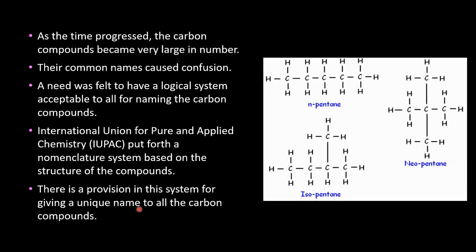As you have seen butane, that is a 4-carbon compound. This is pentane. In pentane also you can see straight chain and branching in different ways are possible. But we know that this can be even altered to a different branched chain. So when the number of carbon chain increases, the complexity of naming the compounds also increases. So scientists started opting for a common nomenclature system. This is how it came into existence.